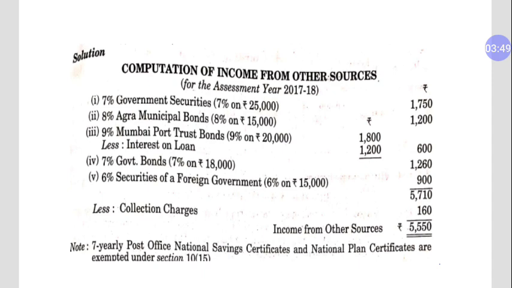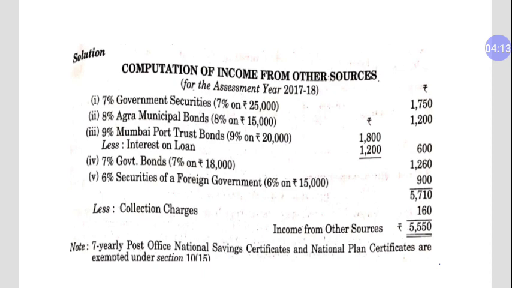Then 7% government bond, and 6% security of foreign government. The total amount of interest we are receiving is 5710. Out of this we will deduct collection charges, so income from other sources is 5550. This is a very initial level question where you just have to calculate interest on the investment, and this will be your income from other sources.